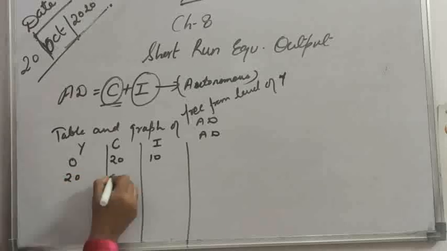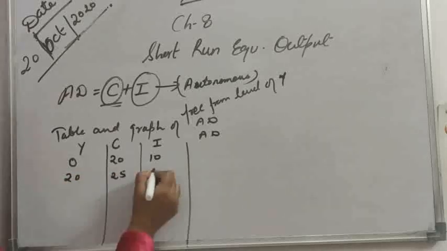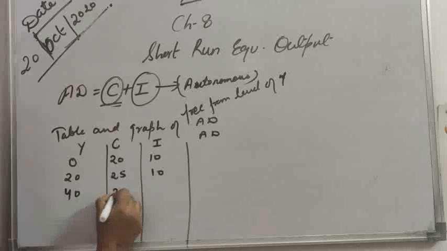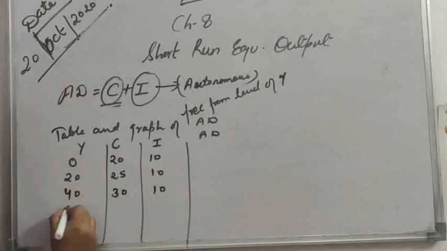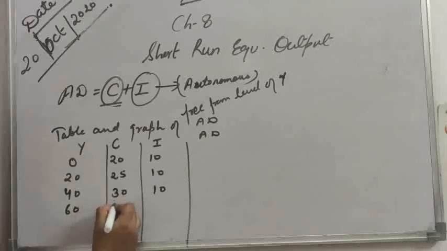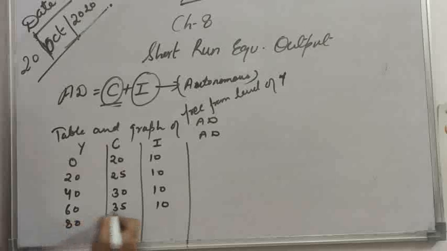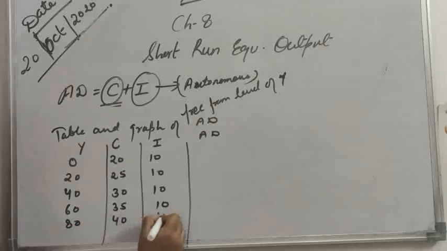Income 20, consumption 25, investment again 10, because according to Keynes, investment is considered to be autonomous. Income 40, consumption 30, investment is again 10. Income 60, consumption 35, investment 10. Income 80, consumption 40, investment 10. Income 100, consumption 45, and investment is again 10.